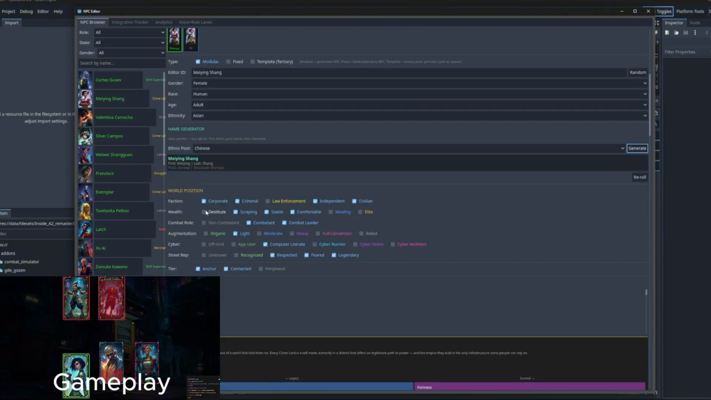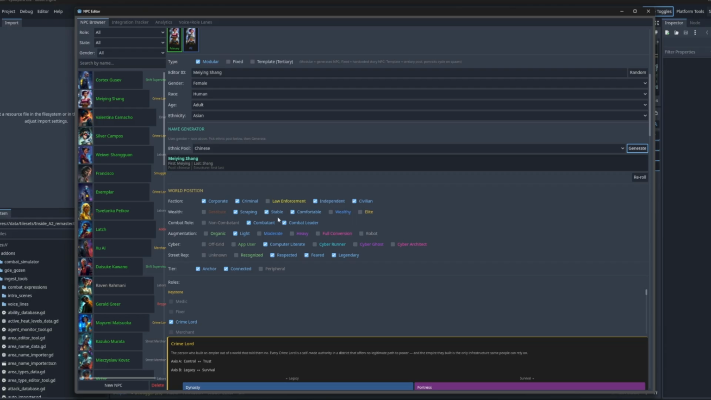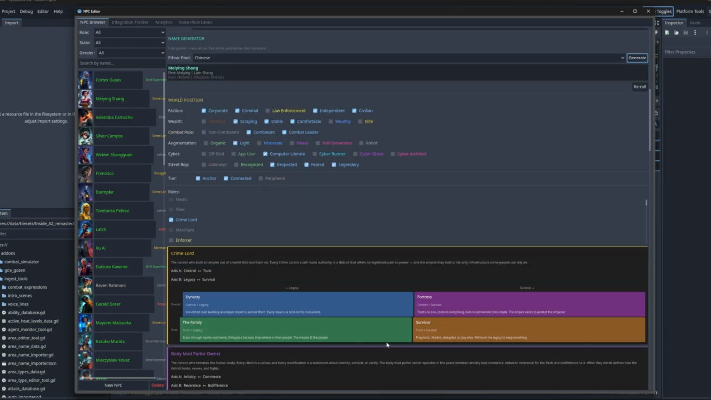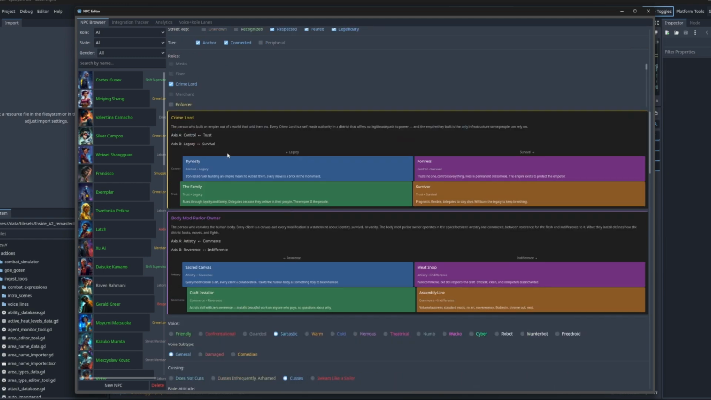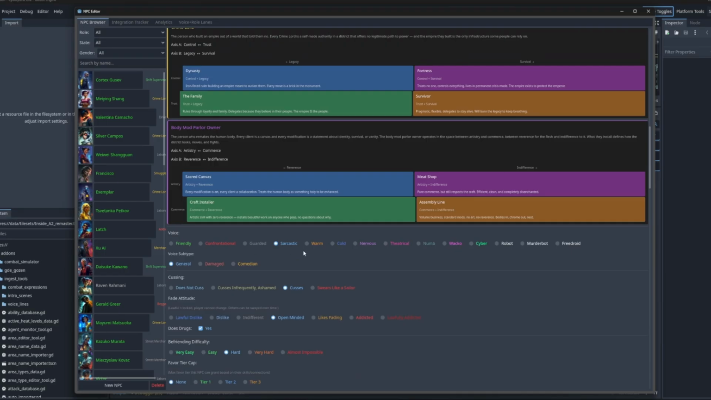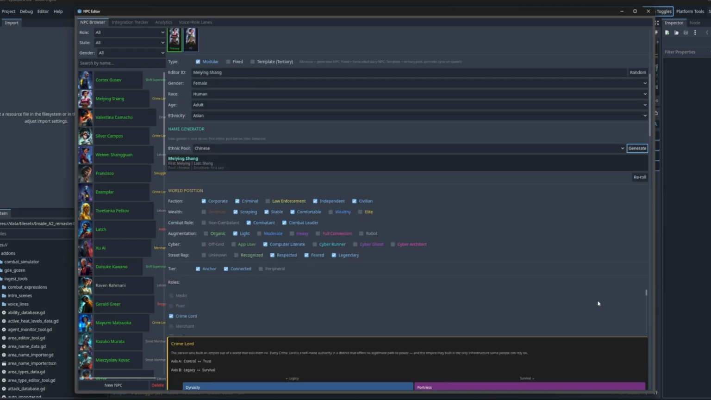Mayang Sheng. I can also set her factions, wealth types, as well as her roles that she can spawn in the game. So a lot of these are just possibilities. Will she be a crime lord this time, or will she be a body mod parlor owner? We'll find out when we generate and play the game, which is procedurally generated. We can also give her a voice as well. I have a whole story engine for different voices for different types of characters: friendly, confrontational voices, sarcastic voices. We even have a murder bot voice for our HK-47 from Knights of the Old Republic fans out there.